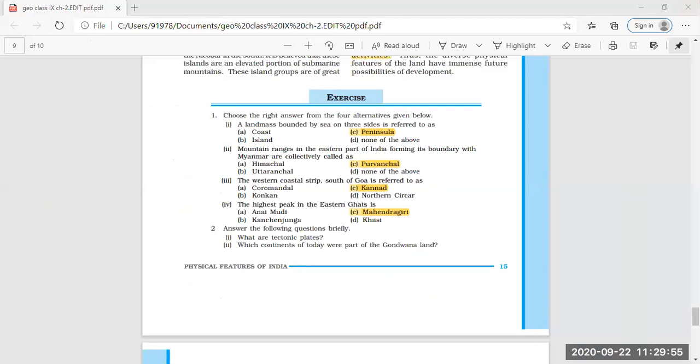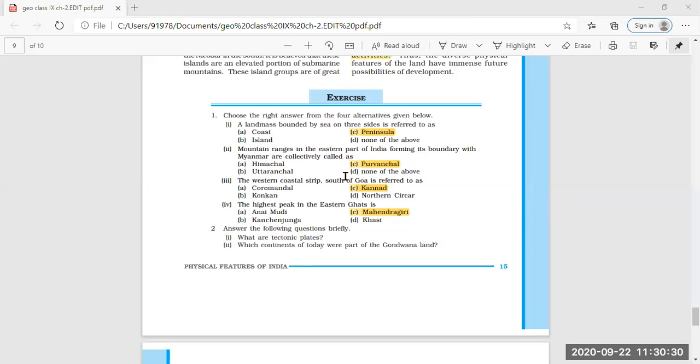First question is choose the right answer. Choose the right answer from the 4 alternatives given below. The first question is, the landmass bounded by sea on 3 sides is referred to as. So, what is it referred to as, bounded by sea on 3 sides? That is peninsula. Clear? Next is, mountain ranges in the eastern part of India forming its boundary with Myanmar are collectively called as.